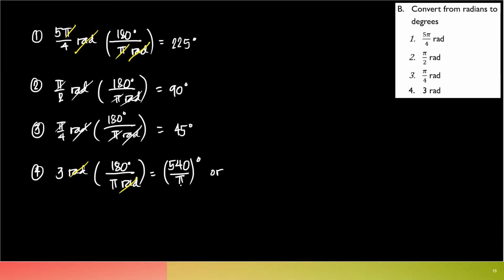Or what's pi, guys? What is pi? 3.14. So I know that there's a lot of digits with pi. Let's stick with 3.14. But if you press in your calculators, 540 divided by pi is, what's that? Oh, very good. That's 171.89 degrees. So I hope you got all of this correct.